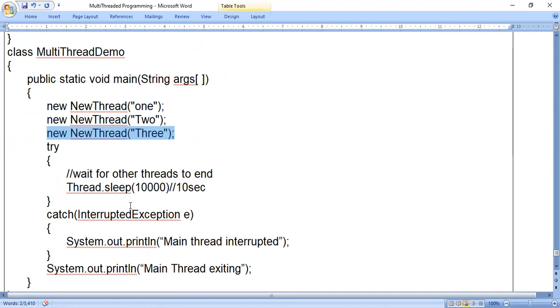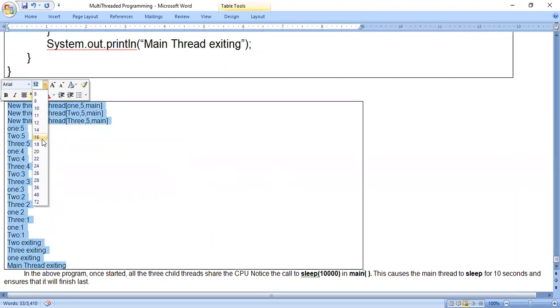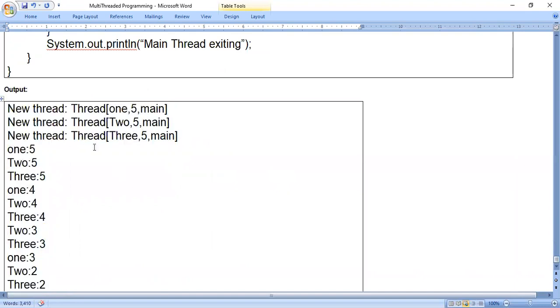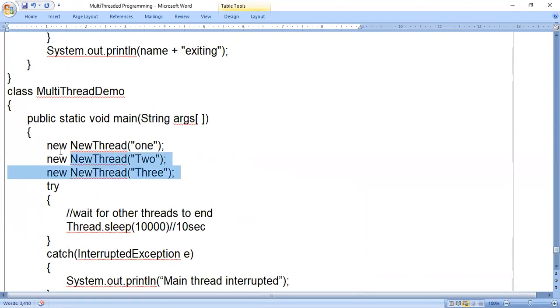So here we will see the output. Once we see the output, we will come to know how it works, because here I have not shown program control diagrammatically. Within the program and output only we can understand. Now see, after execution of these 3 lines, first thread will be created, second thread will be created, third thread will be created. After 3 threads are created, all the 3 threads come in the runnable state. That means ready to run, but not running.